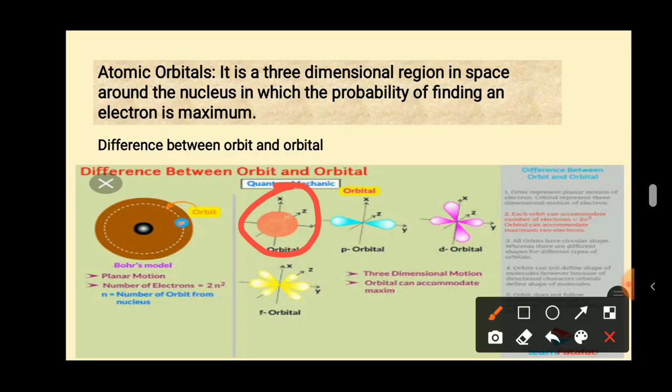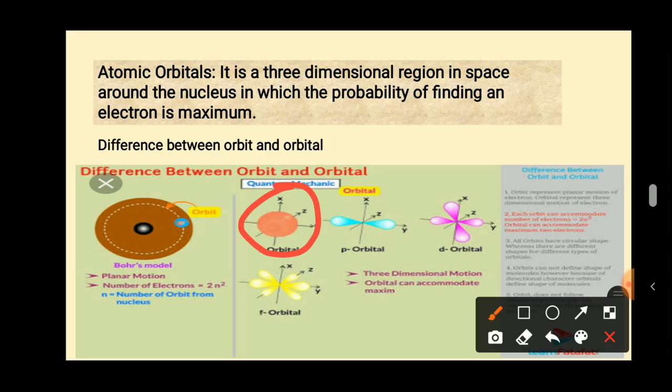Now what is one more difference? Orbit represents the movement of electron in only one plane, that is only the circular movement path. But orbital is a three-dimensional space. Three-dimensional space means the orientation of the electron is according to the x-axis, y-axis, and z-axis. So it represents the three-dimensional space around the nucleus.